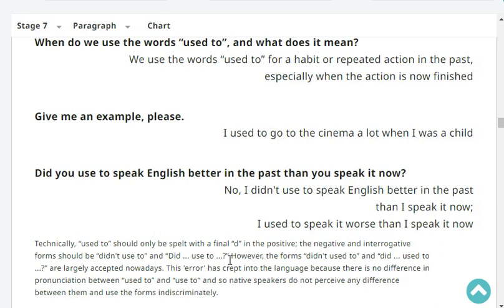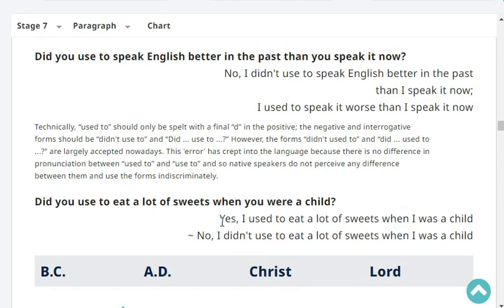No, I didn't use to speak English better in the past than I speak it now. I used to speak it worse than I speak it now. Very good.